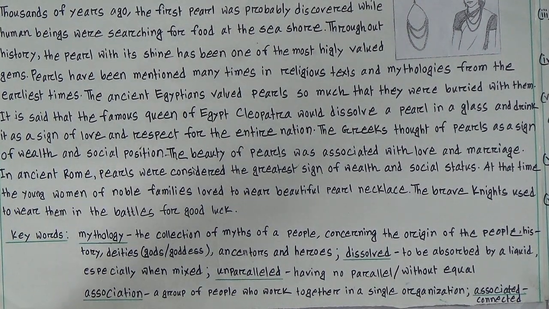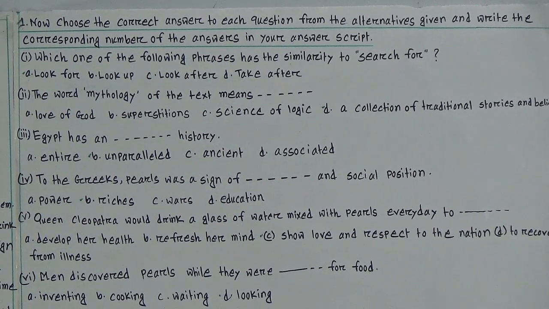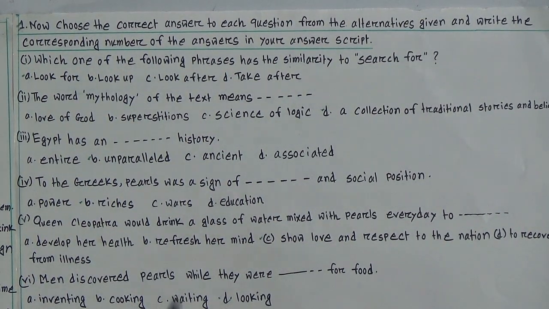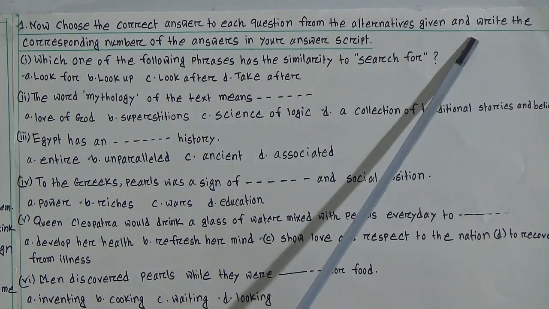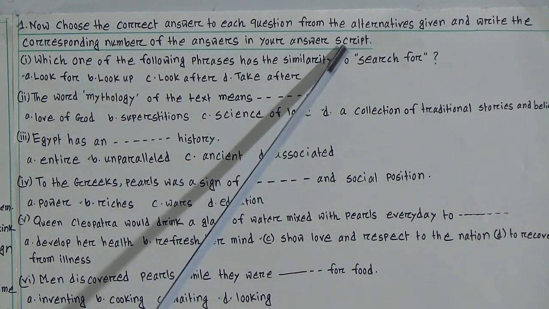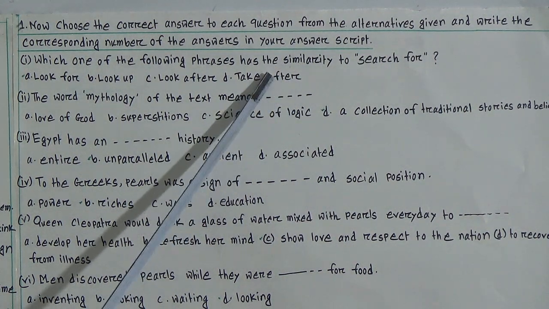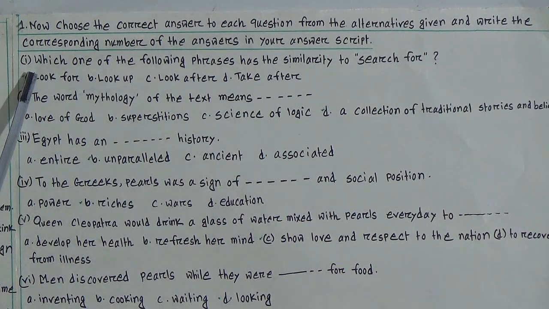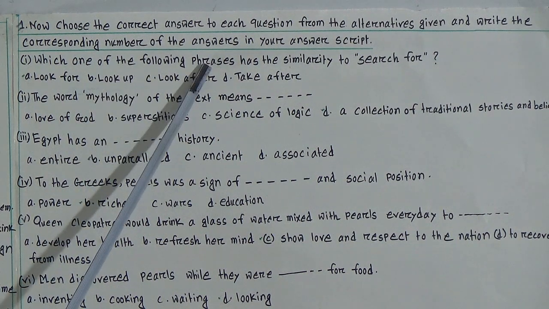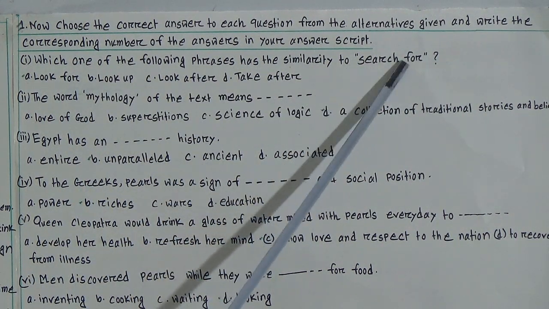Now we will go to our first question, it is choose the best answer. Choose the correct answer to each question from the alternatives given and write the corresponding number of the answer in your answer script. Dear students, you will write only the corresponding numbers, no need to write it all. Look at the first one here. Which one of the following phrases has the similarity to search for? So look at the phrase to search for.